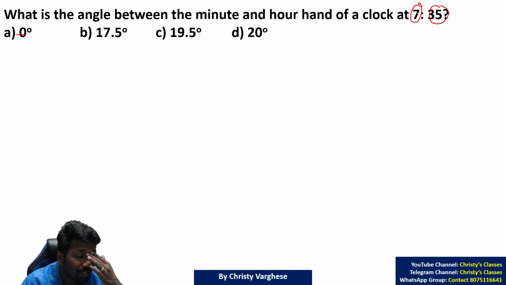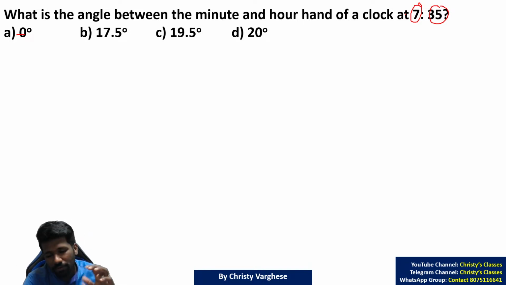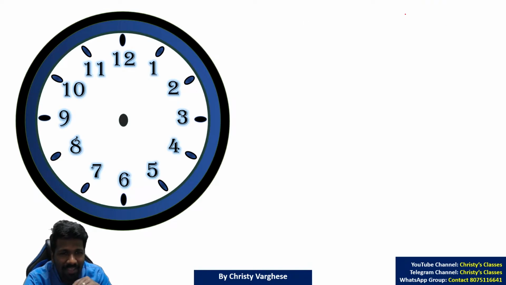Yes, you have to imagine the wall clock. That is a challenge in this chapter. Because now we see the digital version of time in our smartphones or in our smart watches. We see more digital versions. But this chapter is purely based, or most of the questions are based, on the analog clock. That is why you have to imagine the analog clock.